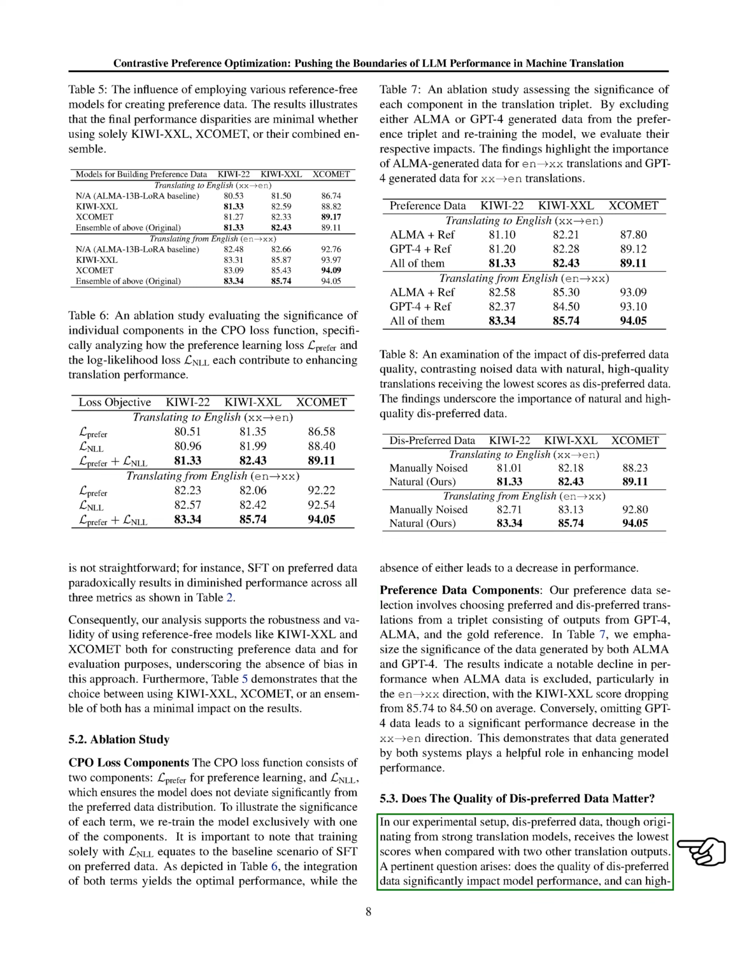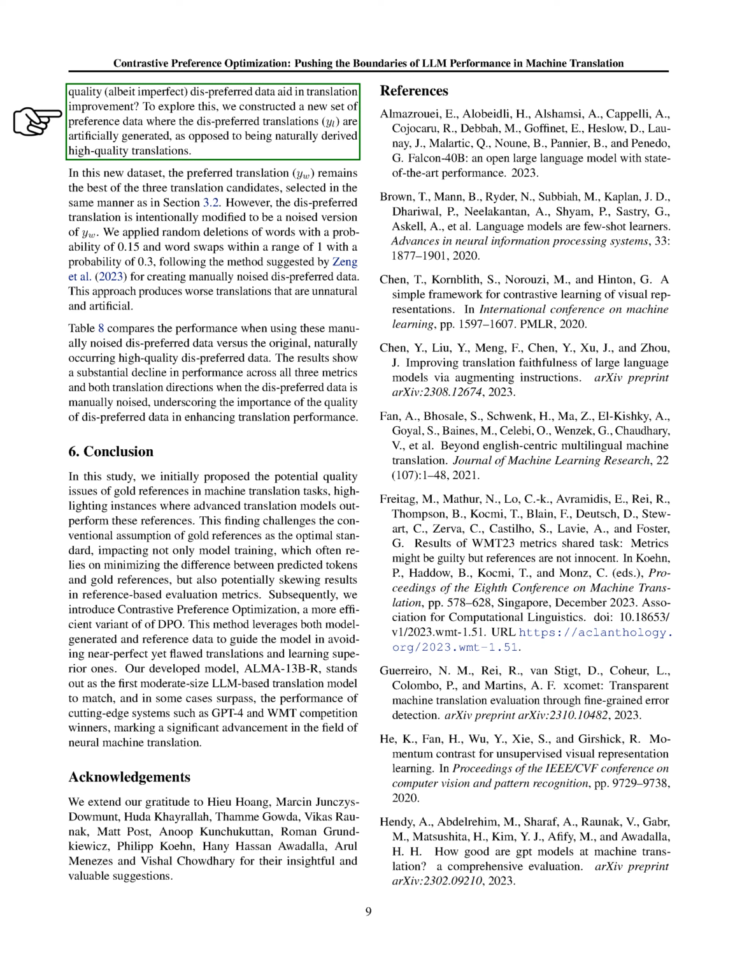Finally, we investigated whether the quality of DIS-preferred data, which comes from strong translation models but receives the lowest scores, significantly impacts model performance. We created a new set of preference data where the DIS-preferred translations were artificially generated, rather than being naturally derived high-quality translations. We found that using these artificially noised DIS-preferred data led to a significant drop in performance across all metrics and both translation directions. This highlights the importance of the quality of DIS-preferred data in improving translation performance.